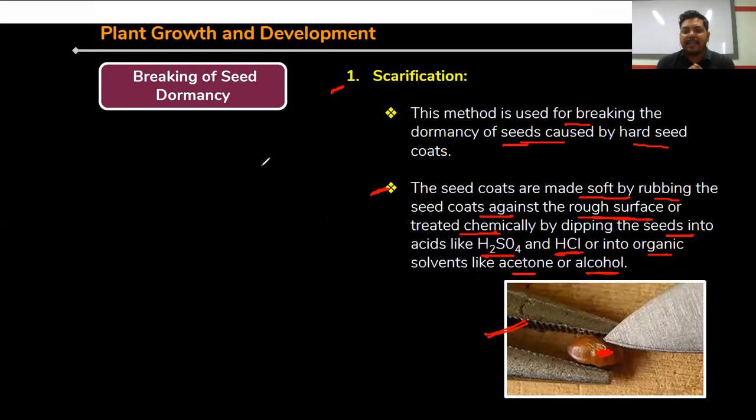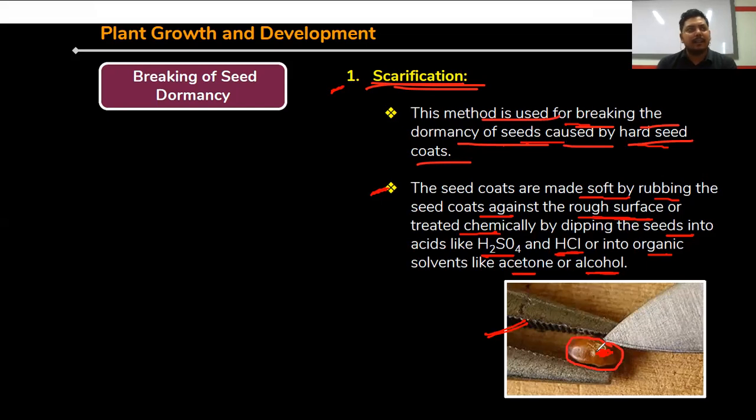First one is scarification. The first seed dormancy breaking down process is scarification. This method is used for breaking the dormancy of seed caused by the hard seed coat. So scarification is the process. Suppose this hard seed coat is present outside the embryo, and this process is an artificial process. Here, sometimes what happens?